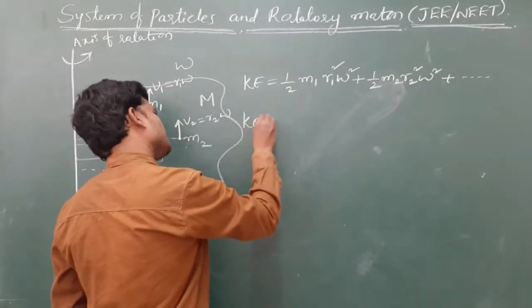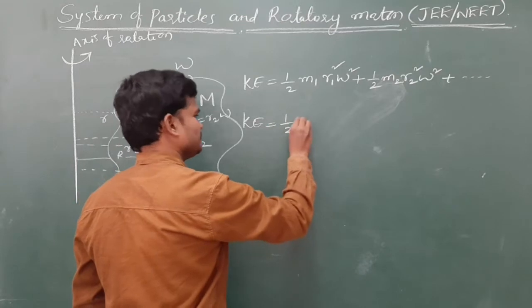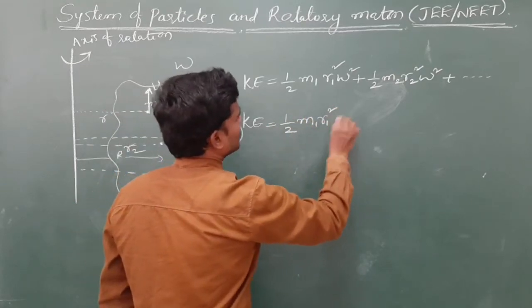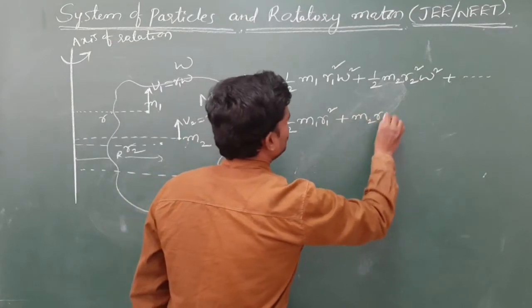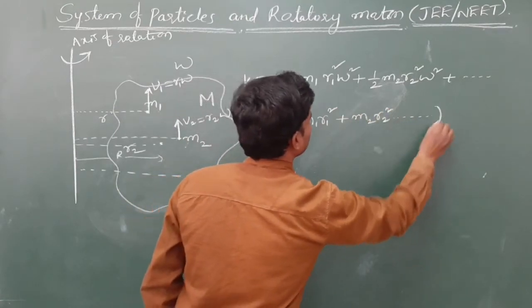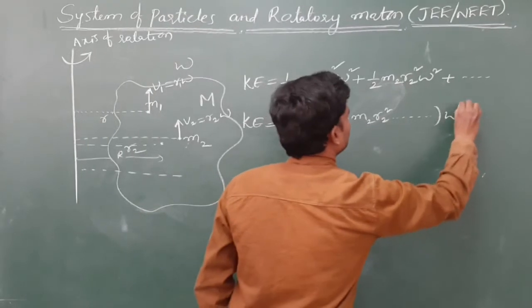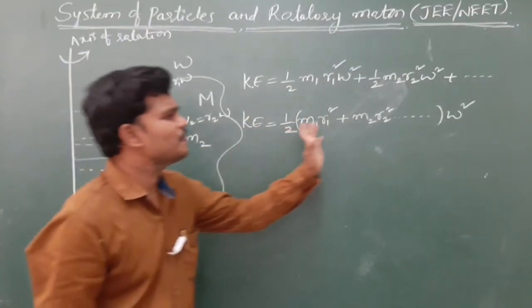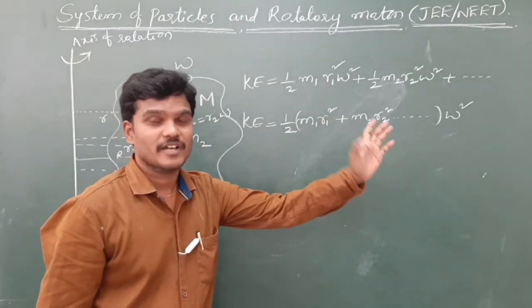Now the kinetic energy of the body is half (m1 r1 square + m2 r2 square + so on) into omega square. So this equation looks like half mv square in linear motion.